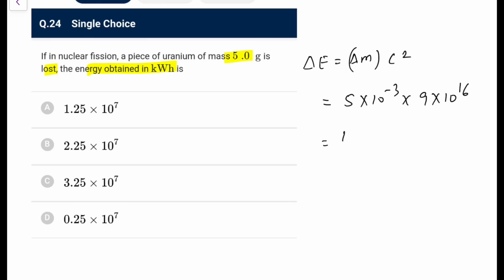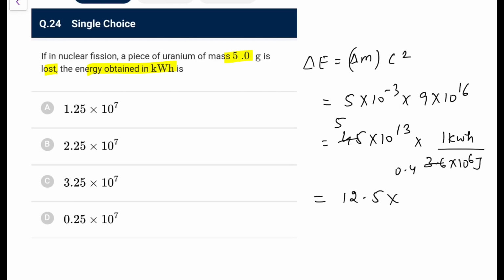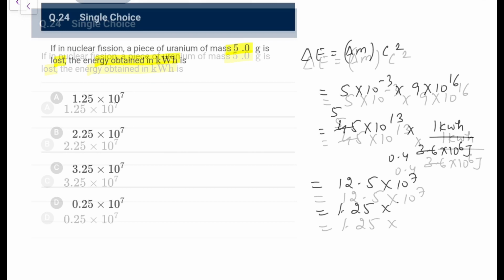First of all, calculate like this. This would be 45 into 10 to the power 13. And if I convert to kilowatt hour, you know 1 kilowatt hour is 3.6 into 10 to the power 6 joule. So this is what we have. This is 5 and this is 0.4. If I go for the 9 table, so 50 upon 4 I can do, that is 12.5, and if this would be 10 to the power 7, so it would be 12.5. And if I am doing the calculation right, 13 and 6, that should be 7, so it should be 10 to the power 8.